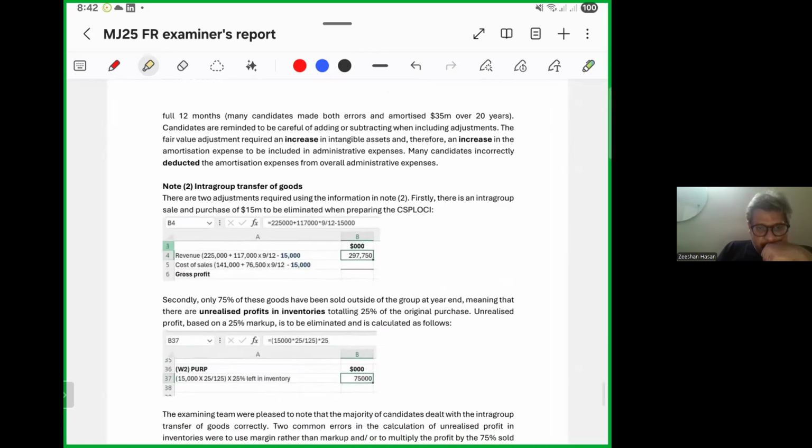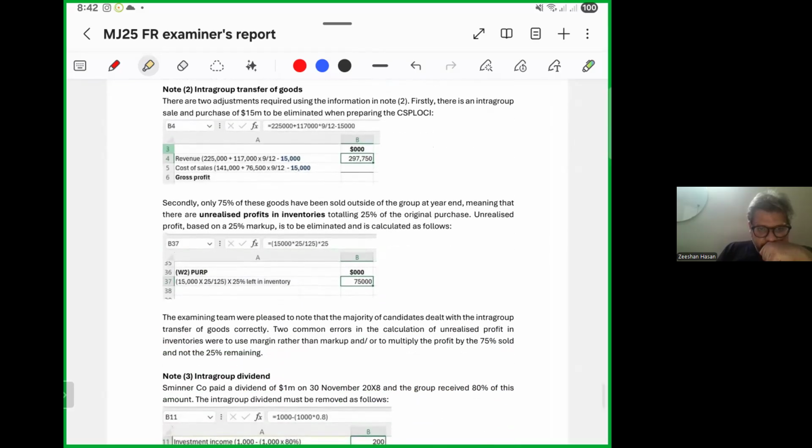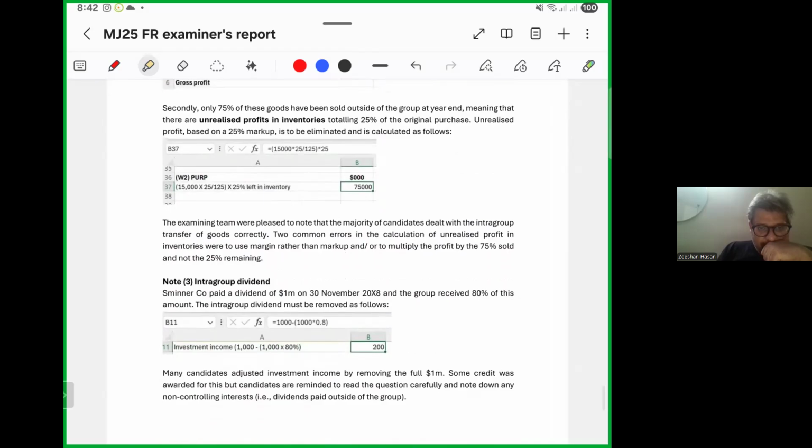Intra-group trading: only 75% of the goods have been sold outside the group at the year end, meaning that there are unrealized profits in inventories, totaling 25% of the original purchase, based on the 25% markup. Again, on intra-group trading, many candidates adjusted investment income by removing the full 1 million. Some credit was awarded for this. Read carefully and note down any non-controlling interest dividends paid outside of the group.